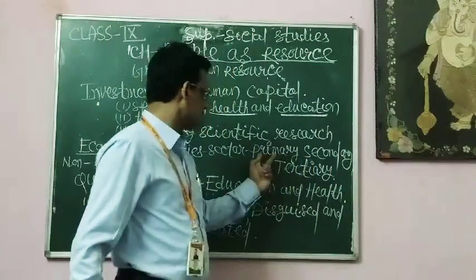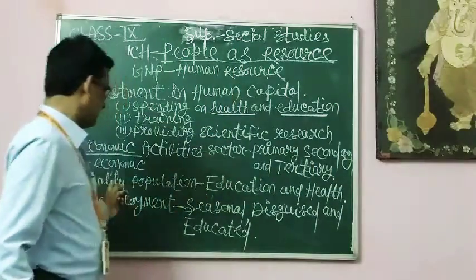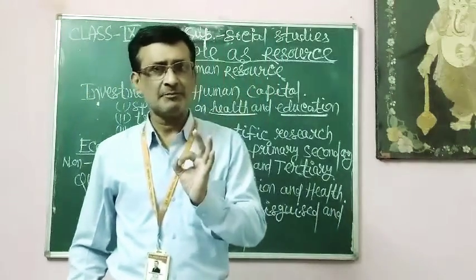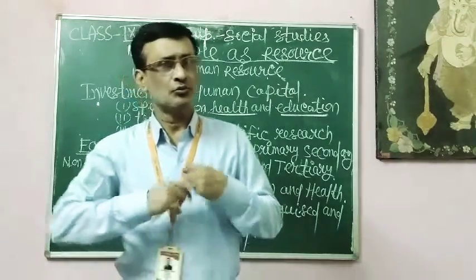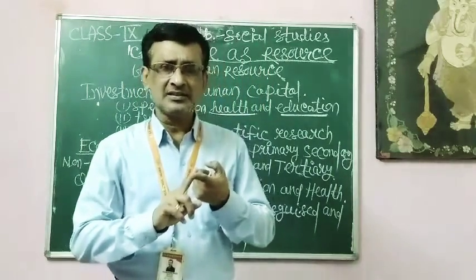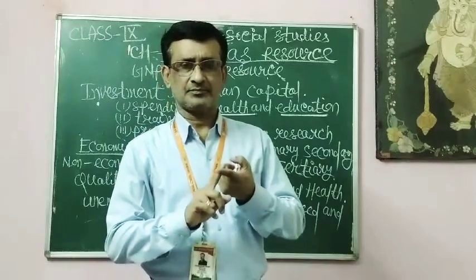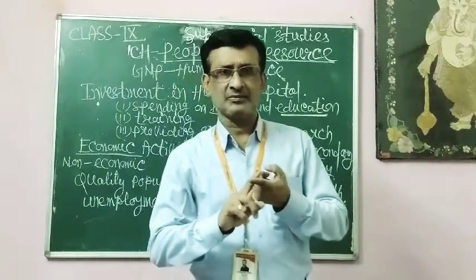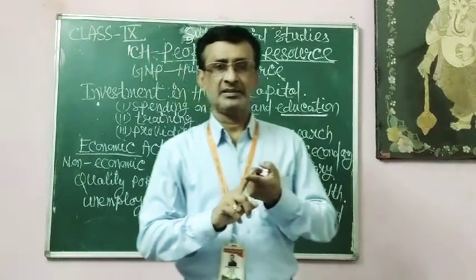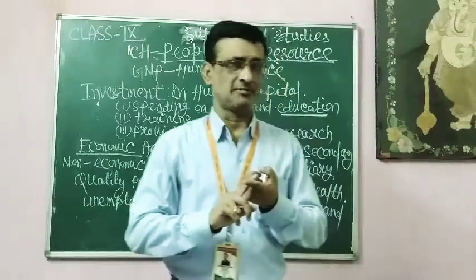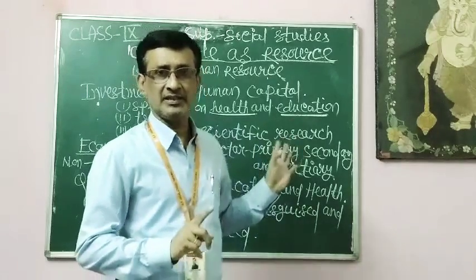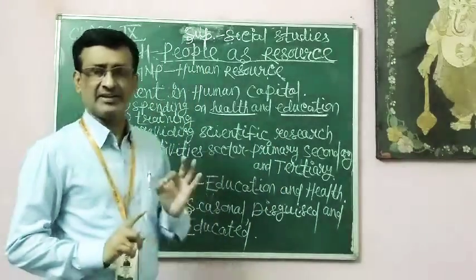So these are the two most important things which can bring quality education in our society. Quality education helps to make people healthy and wealthy, which helps people to do the work in a better way. If a person is uneducated, if a person is not healthy, he is unable to do the work properly. And rather than health and wealth, if a person is educated, his thinking capability, everything is better than uneducated people. So education is most important. Health is also most important for the quality population of each and every nation.